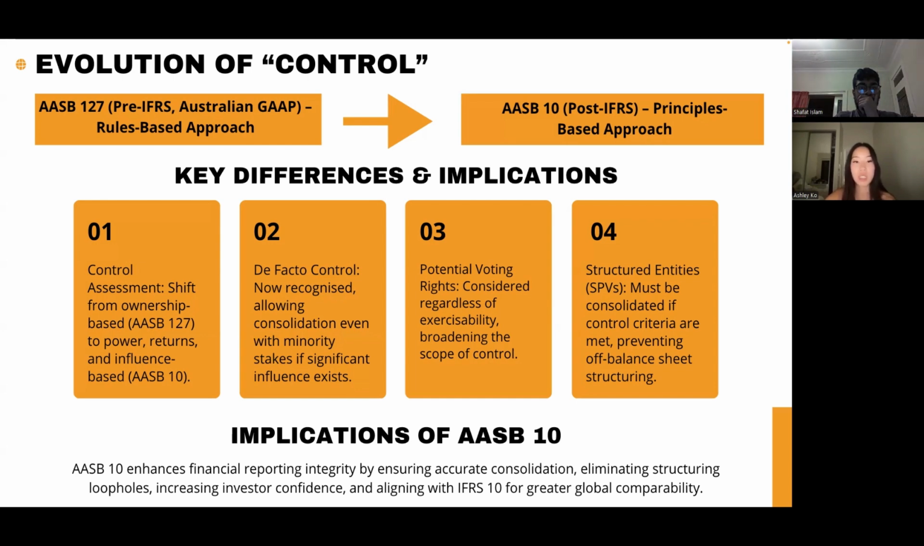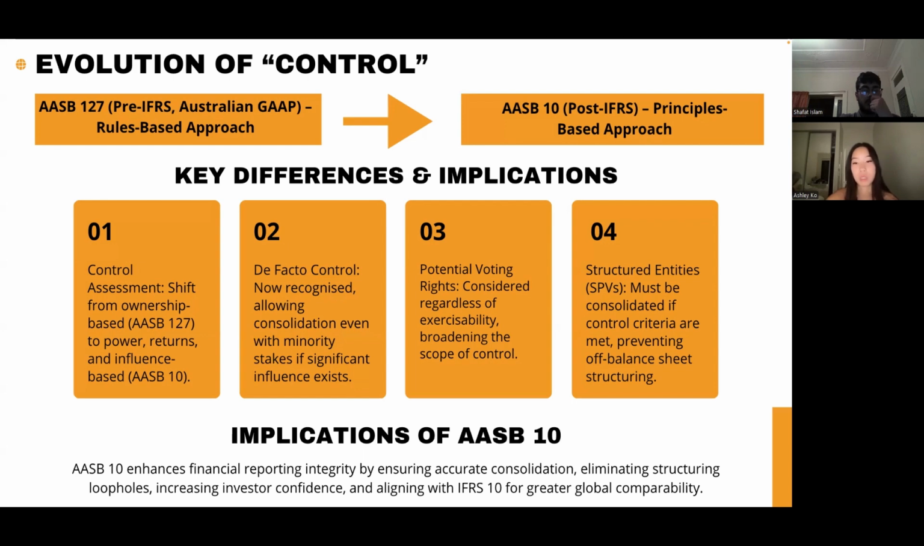Additionally, it requires structured entities such as special purpose vehicles to be included in financial statements when control criteria are met, addressing previous loopholes that allowed their exclusion. This change enhances financial reporting integrity by preventing entities from structuring transactions to avoid consolidation, ensuring that financial statements provide a true representation of economic influence. By prioritizing substance over form, AASB 10 improves transparency, investor confidence, and regulatory compliance, aligning Australian standards more closely with